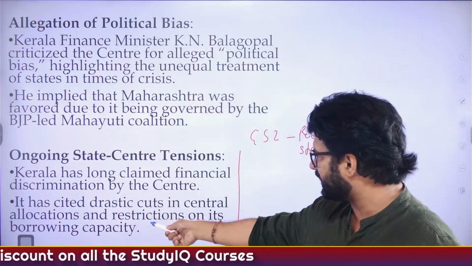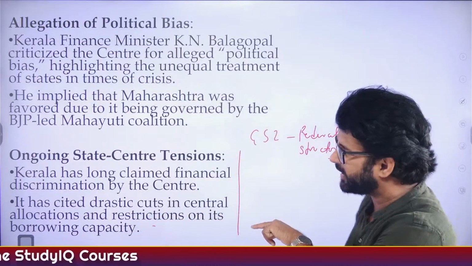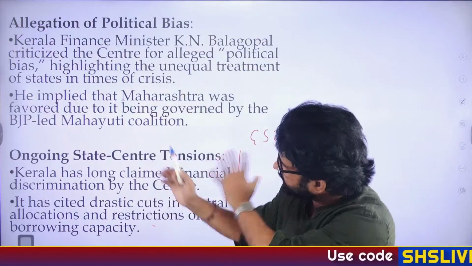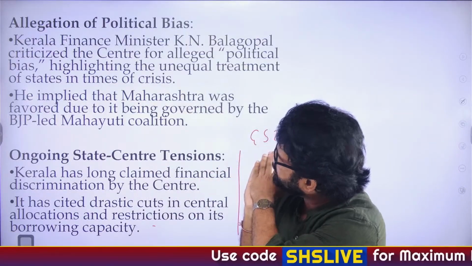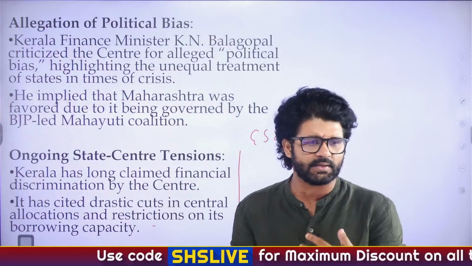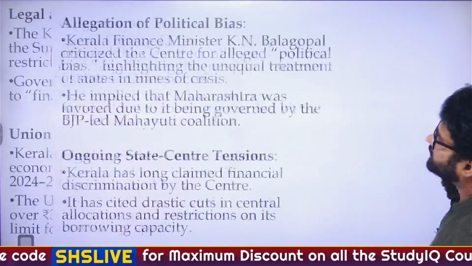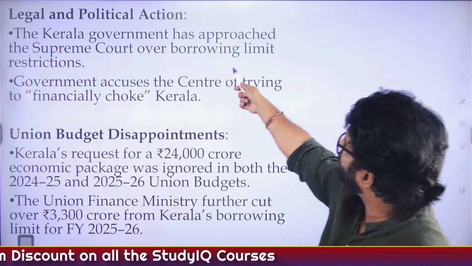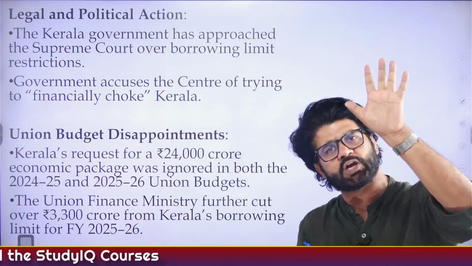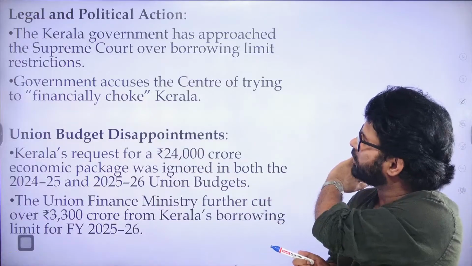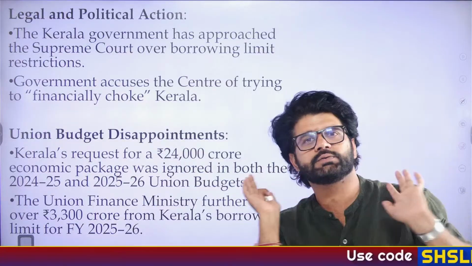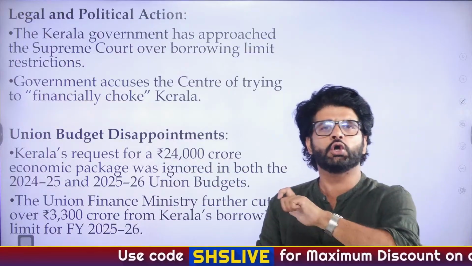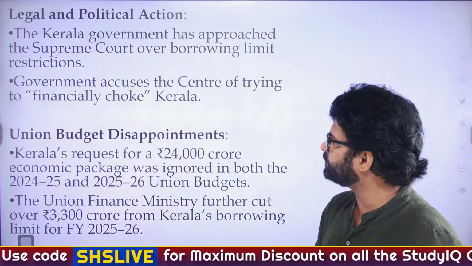Drastic cuts in central allocation and restriction on its borrowing capacity. This year in 2025, Nirmala Sitharaman ma'am and some ministers of the Kerala government met, but nothing has changed much. Okay. So, legal and political action: the Kerala government has approached the Supreme Court over the borrowing limit. There has been a borrowing limit imposed on the Kerala government, and they are saying that the central government is financially choking Kerala. Is it the reality, or do you think too much political hue and cry has been made over it?